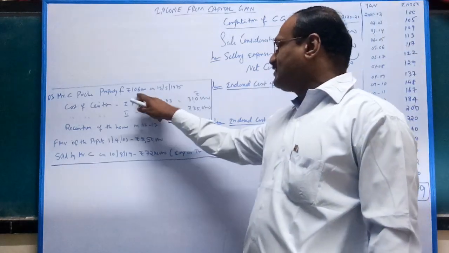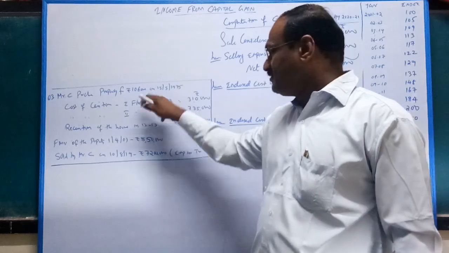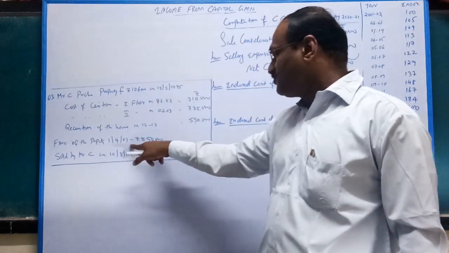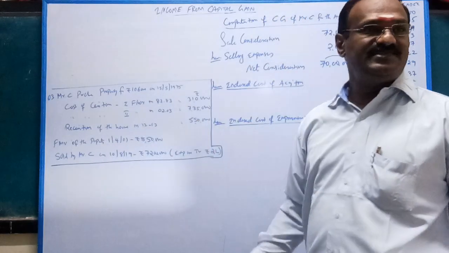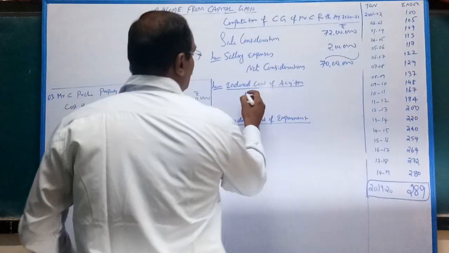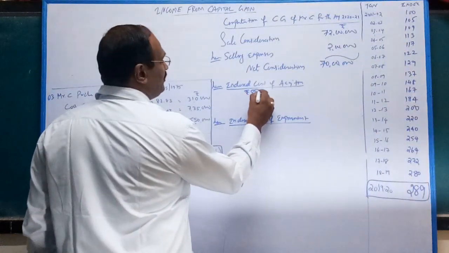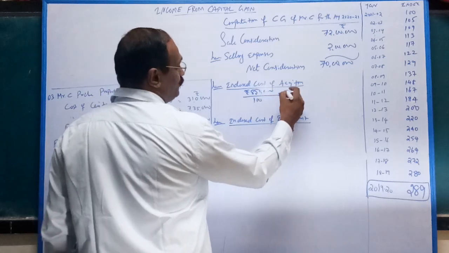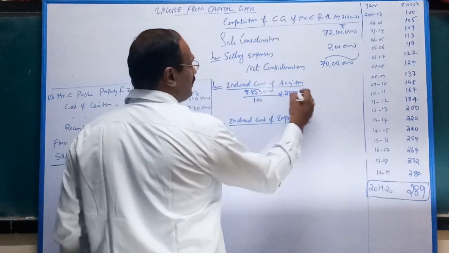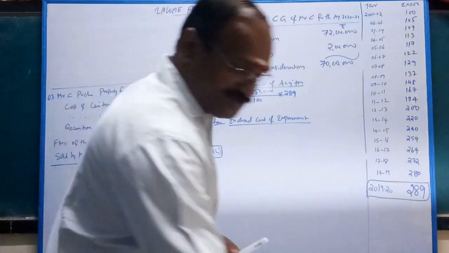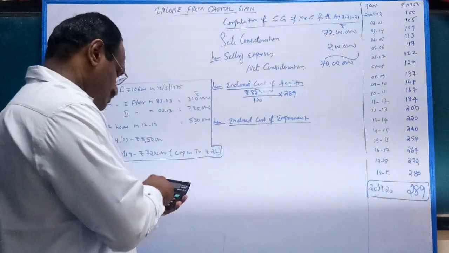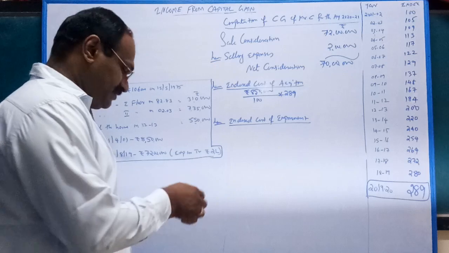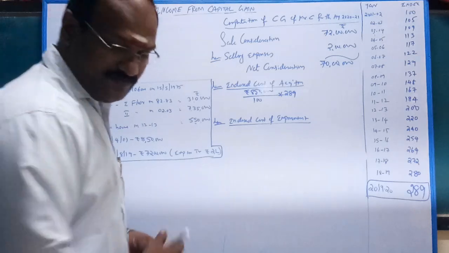Purchase price 1,06,000, fair market value on 1/4/2001 8,50,000. Which is higher? Obviously 8,50,000. Thereby 8,50,000 divided by 100 into 289 amounts to 24,56,500.